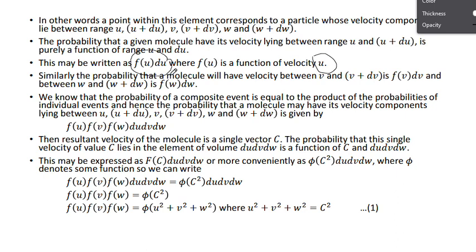Similarly, we write for the other components. The probability that a molecule will have velocity between v and v plus dv is f of v dv. In the same manner, for w and w plus dw, the probability is f of w dw.